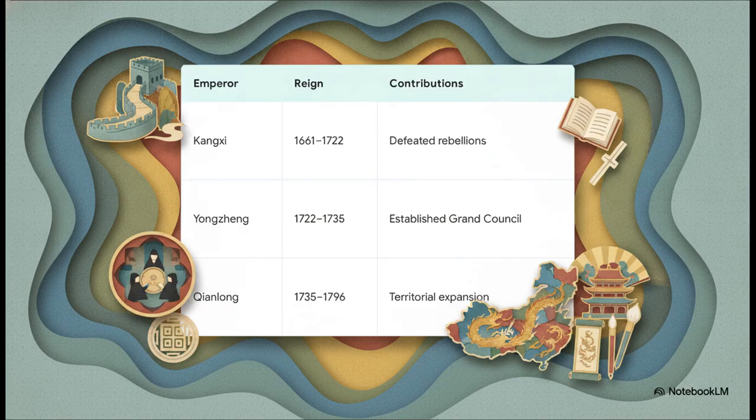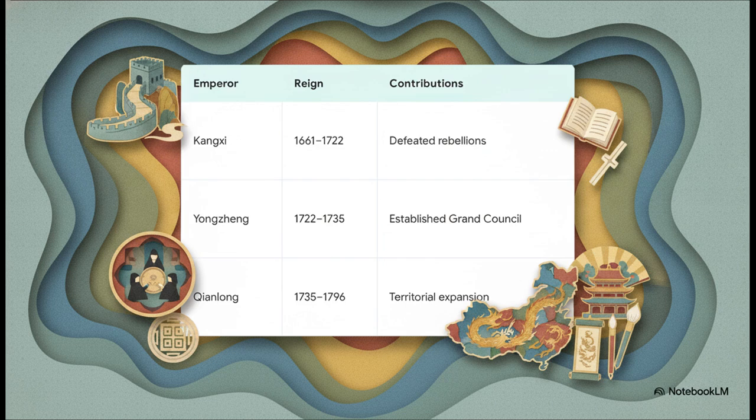First up, you have the Kangxi Emperor. Ruling from 1661 to 1722, he defeated massive rebellions, sponsored the definitive Chinese dictionary, which was a genius move to win over Han scholars, and he even engaged with Jesuit missionaries. Next was his son, Yongzheng, who established the Grand Council, this super-tight, secretive advisory body, and he restricted Christianity to really consolidate his domestic power.